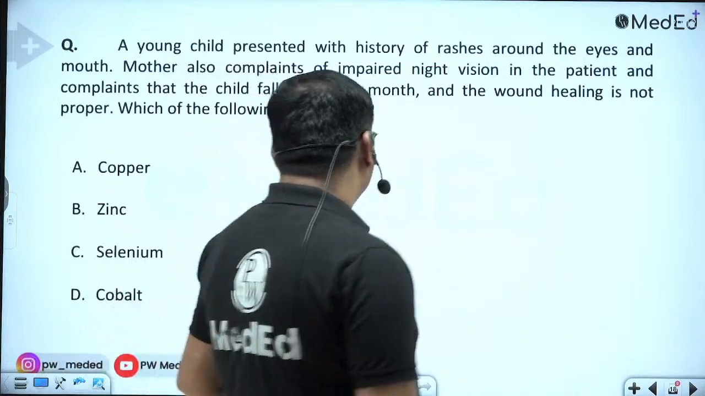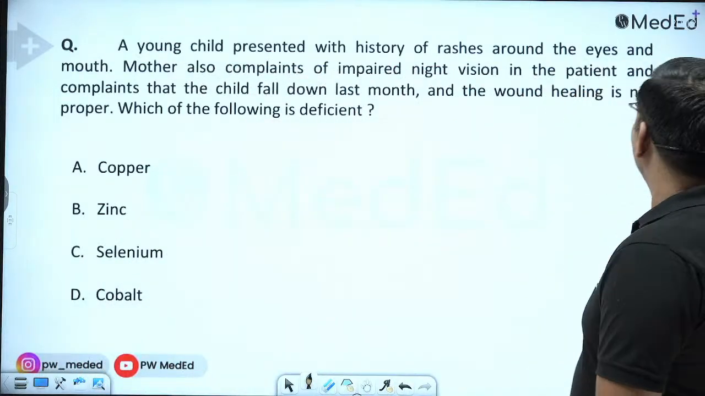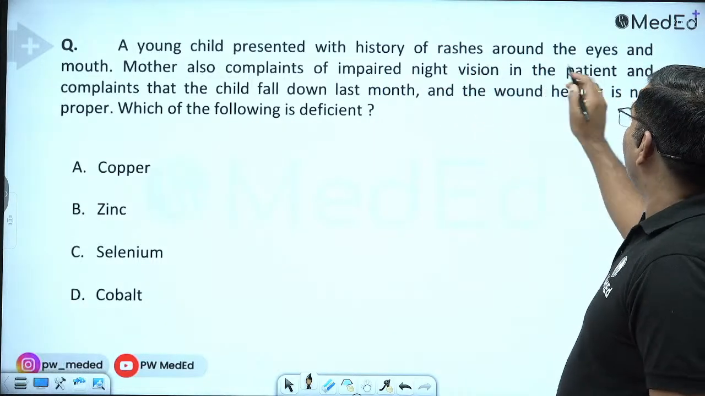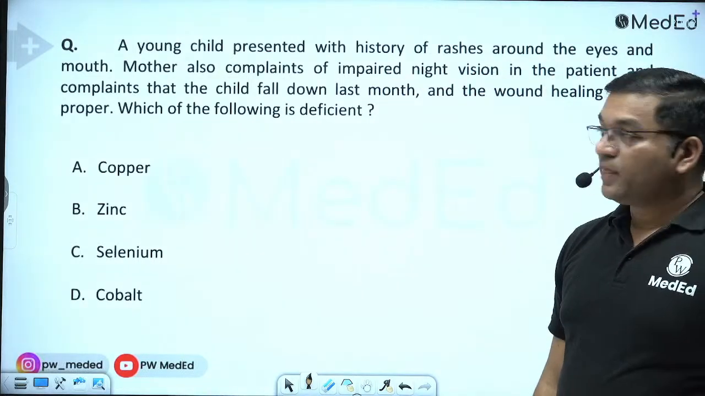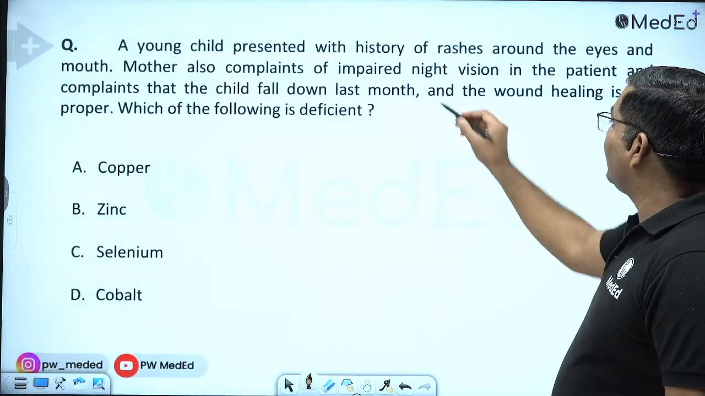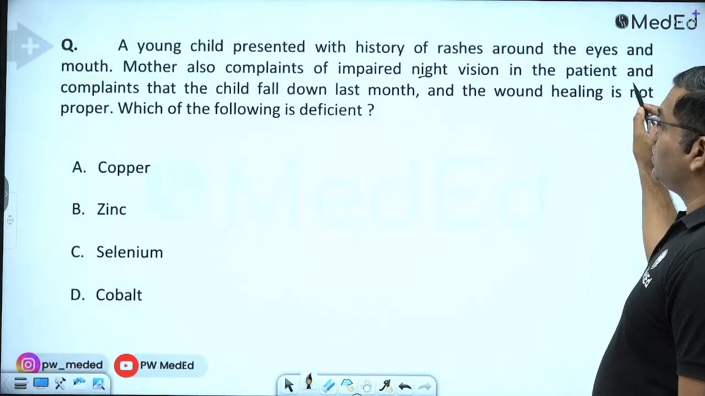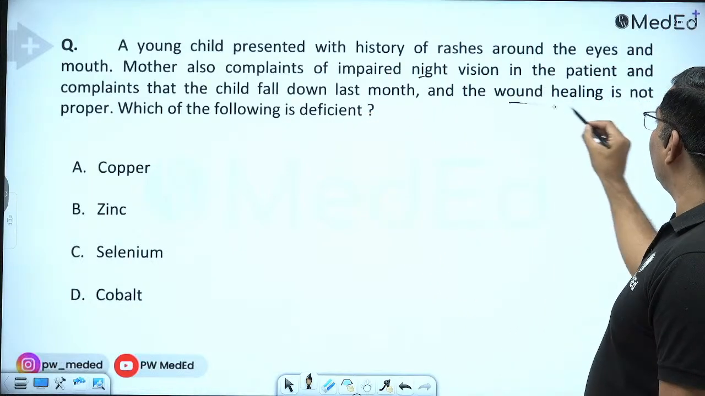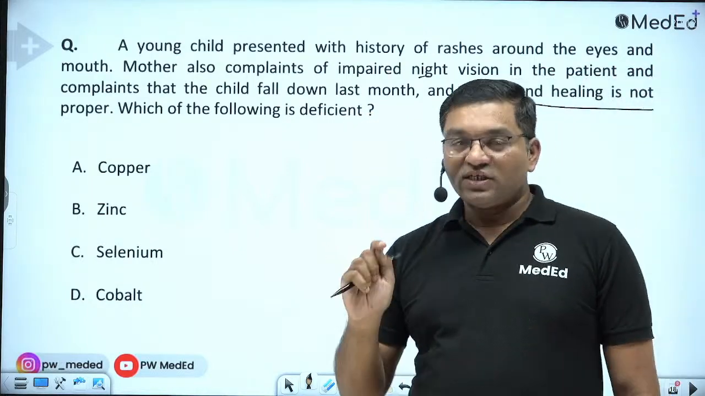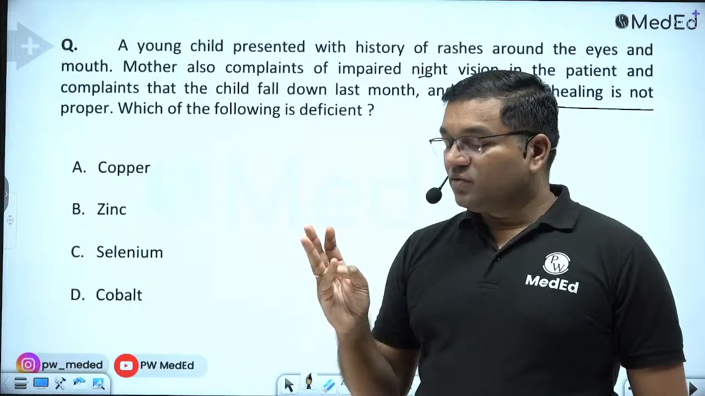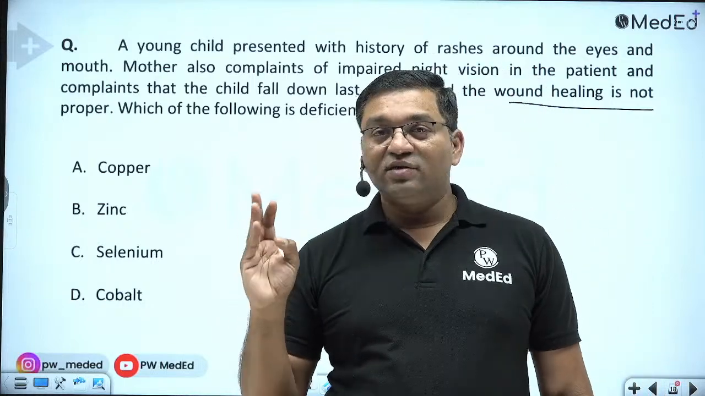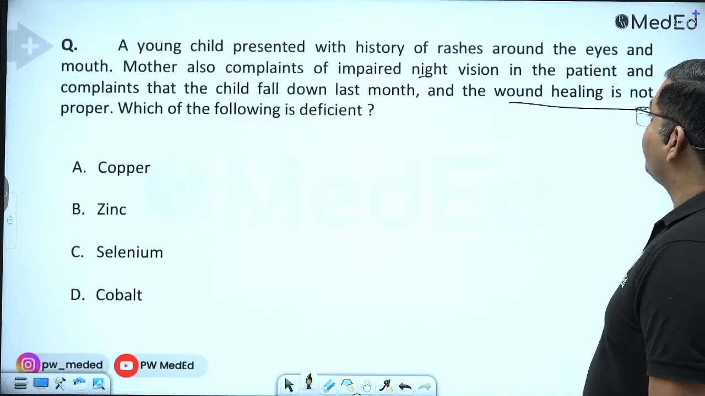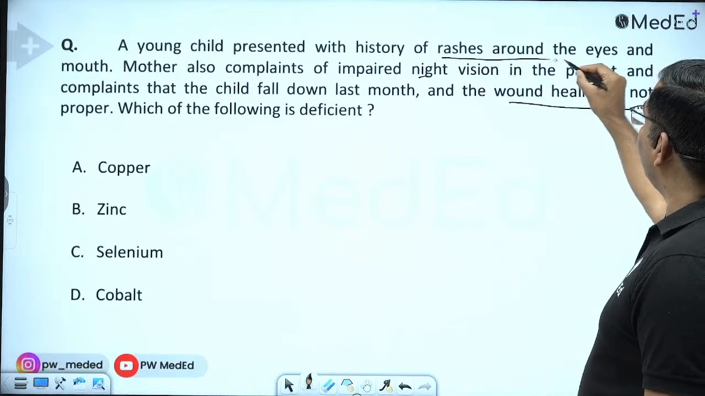Now the next question: a young child presented with a history of rashes around the eyes and the mouth. The mother also complains of impaired night vision in the patient, and that the child fell down last month and the wound healing is not proper. What did I say? Whenever wound healing comes, think about vitamin C, think about zinc, think about hyaluronic acid. There is rash around the mouth and eyes.